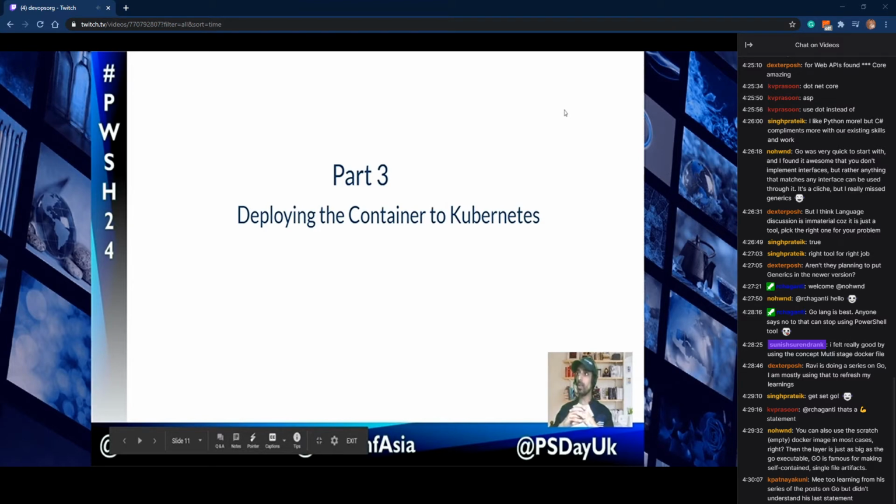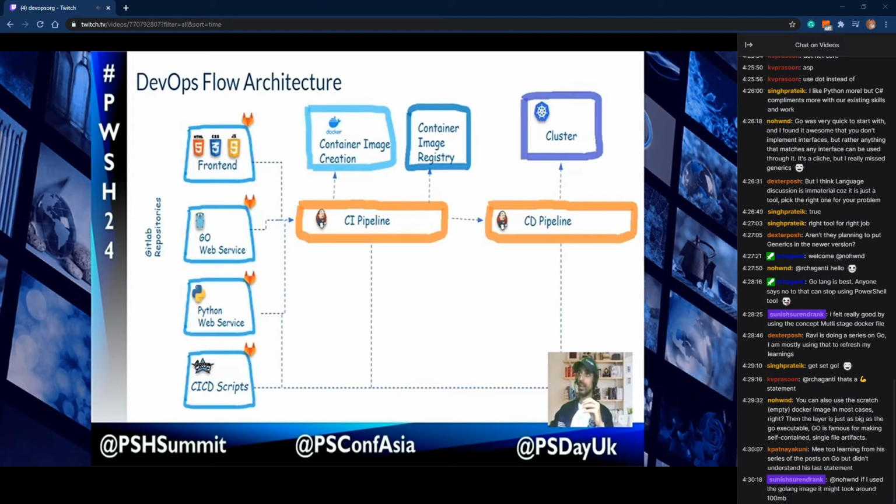The part 3, deploying the container into Kubernetes, right? So this is the architecture I just talked about. We have a separate repository for each of the microservices, and whatever changes we do, a pipeline will be getting triggered. That's why you can see that all of it is connected to the CI pipeline.